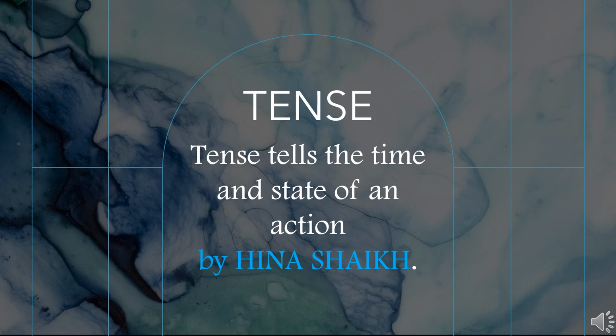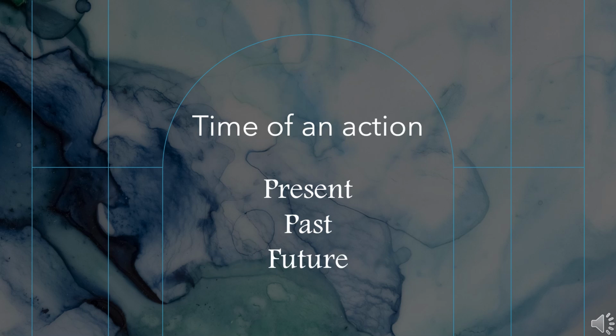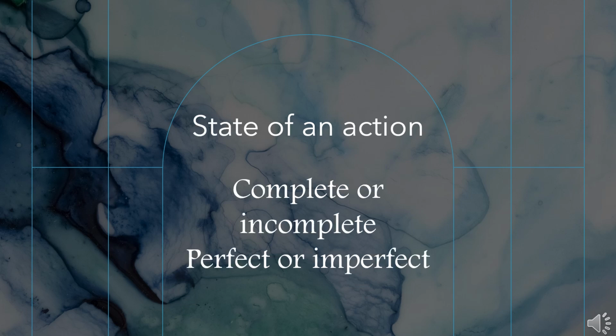Well, in today's lesson, I am going to talk about tense. Tense tells the time and the state of an action. Do you know what is time and what is the state of an action? Time of an action: time may be classified into present, past and future. State of an action: a state of an action tells us the action is complete or incomplete, the action is perfect or imperfect. You will understand with examples.